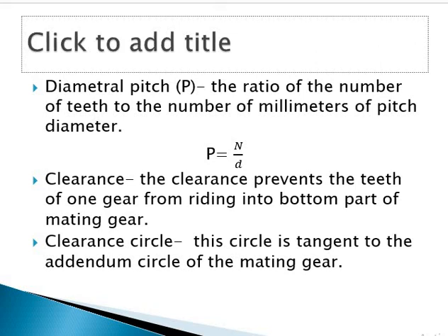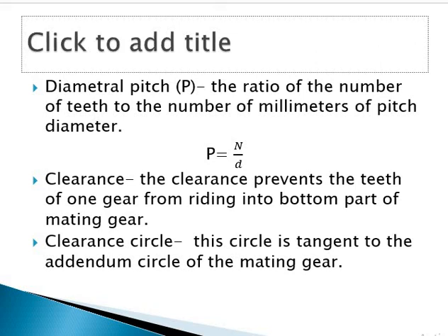Now we will see diametrical pitch. What is diametrical pitch? It is denoted by PD, which is equal to t by d, that is equal to pi by PC, where t is the number of teeth and d is the pitch circle diameter. So PC is equal to pi d by t. We define it as the ratio of the number of teeth to the pitch circle diameter in millimeters.